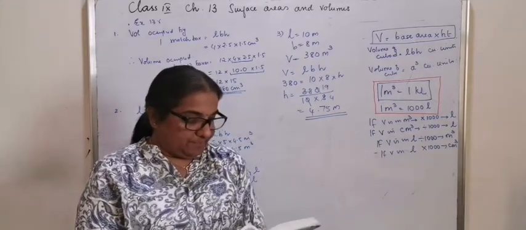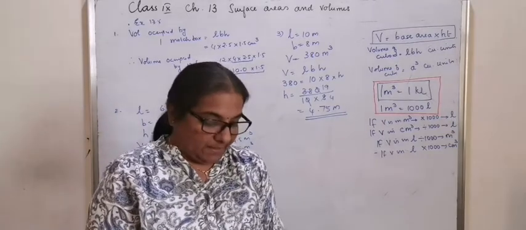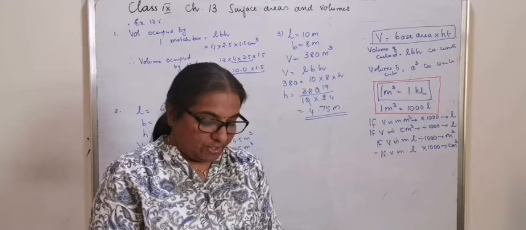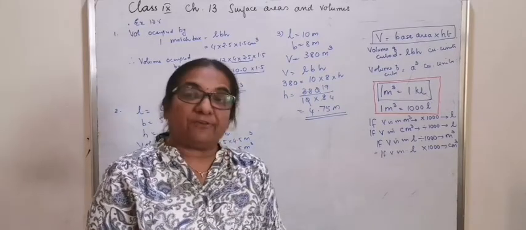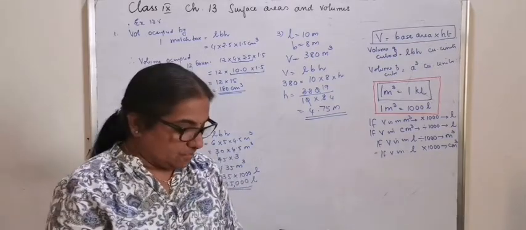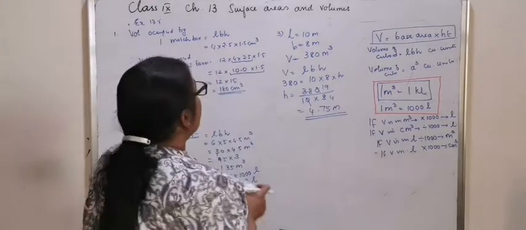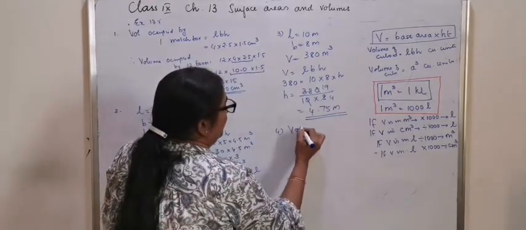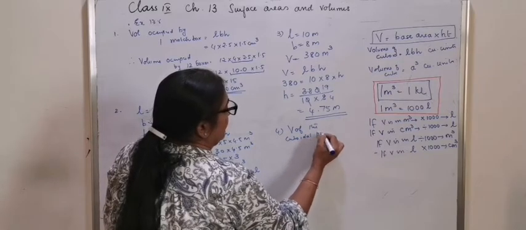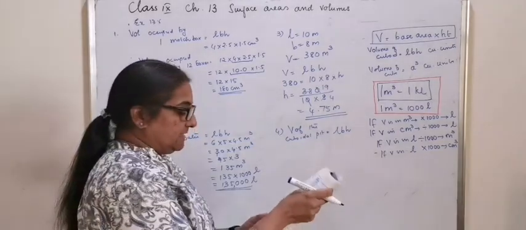The next question, number 4. Find the cost of digging a cuboidal pit 8 meter long, 6 meter broad and 3 meter deep at the rate of rupees 30 per meter cube. It's a direct question. So you have to just find out what is the volume of the pit. Volume of the cuboidal pit is equal to L into B into H.